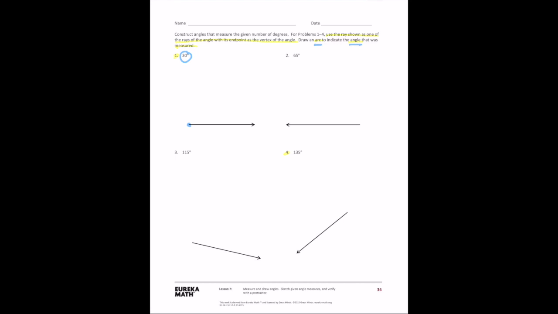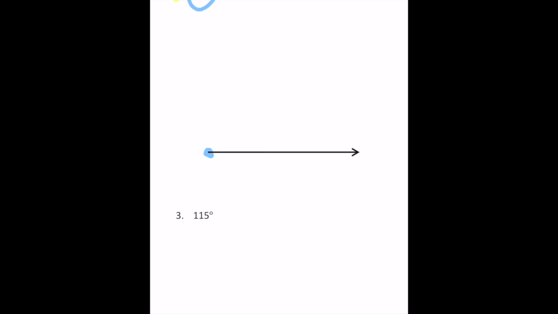Okay, so let's take a look at this. For number 1, we want to take our protractor, realize it says 30 degrees. So we're going to use our protractor and place it on the page, putting our vertex point right there at that end of the ray here. Then we're going to create a 30-degree angle or arc. So going from 0, we're going to say 0 starts here, and we'll follow it around, and it's 10, 20, 30.